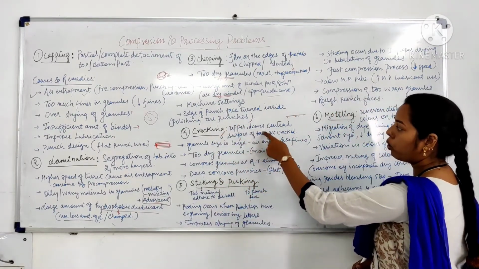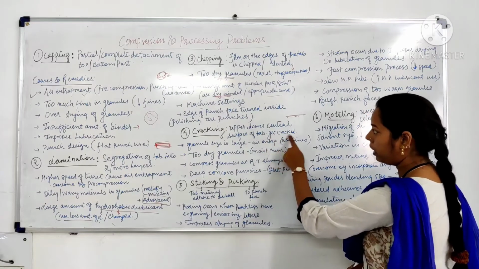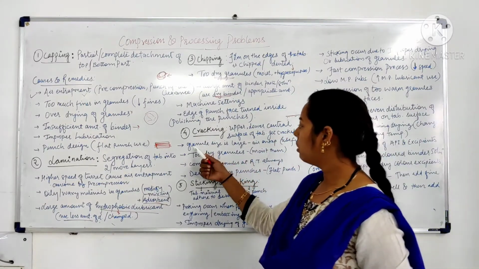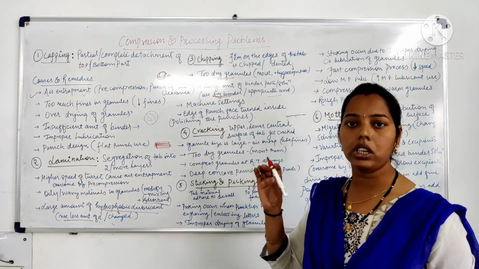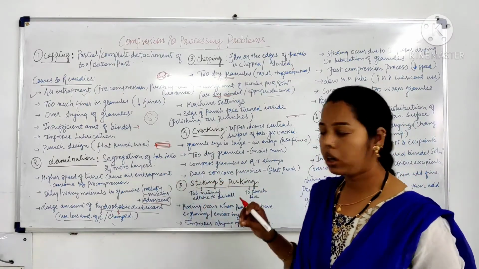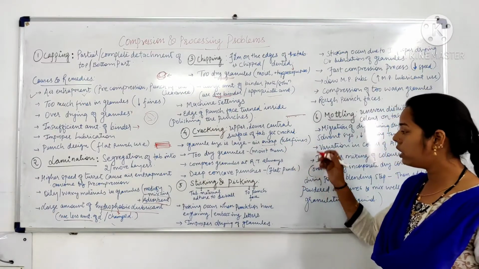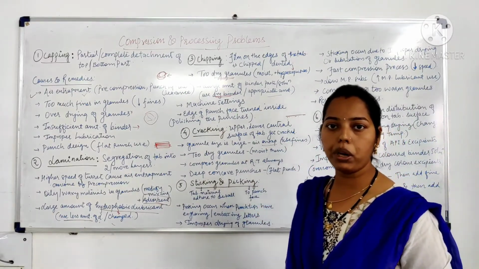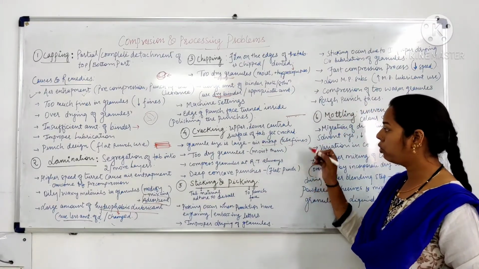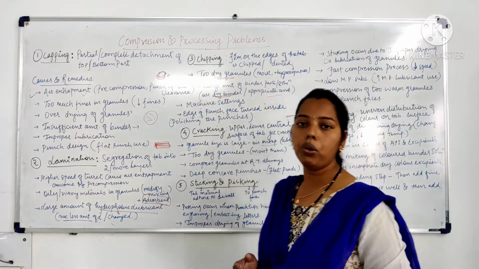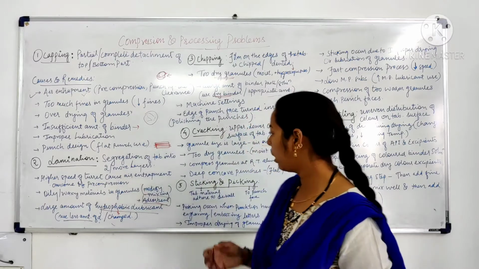Cracking is when the upper or lower central surface of the tablet gets cracked. This is because of the granule size. If granule sizes are large, then this could lead to cracking. Air entrapment could also be a reason behind the cracking. For this purpose, we can use fine granules to overcome the defect of cracking.